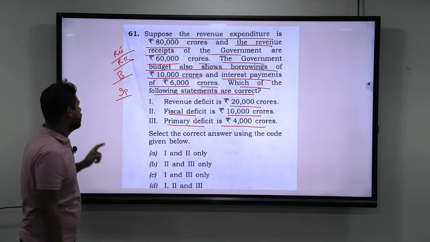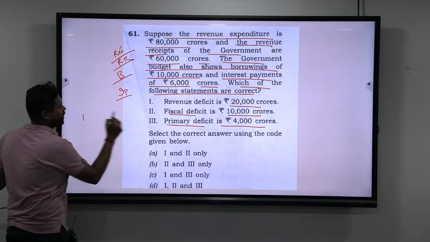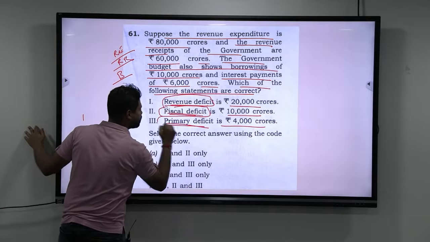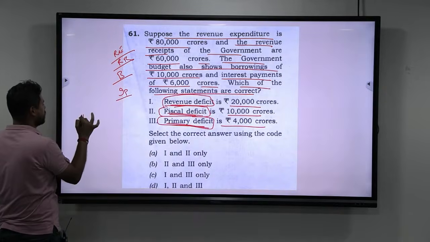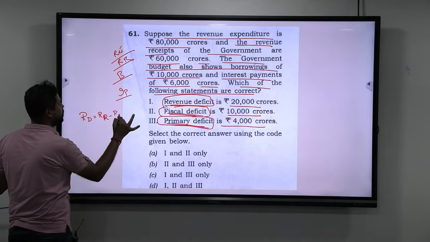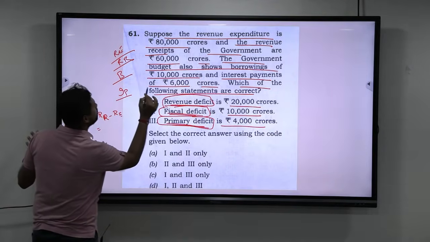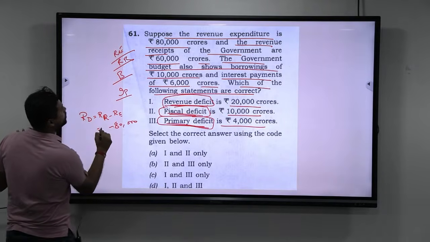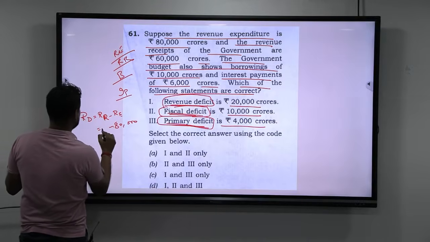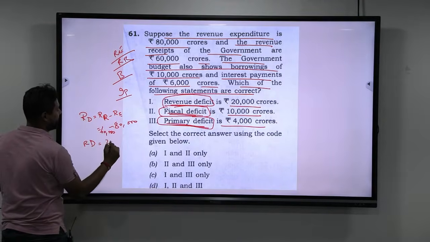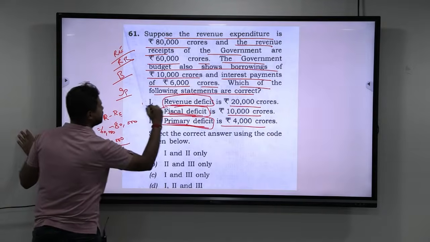Now, look at this. There are 3 things that you should understand: what is revenue deficit, what is fiscal deficit, and what is primary deficit. Very quickly you should make the calculations. Revenue deficit means revenue expenditure minus revenue receipts. Revenue expenditure is 80,000 crore, revenue receipts is 60,000 crore. So the difference for the revenue deficit is 20,000 crores. So this answer becomes correct.